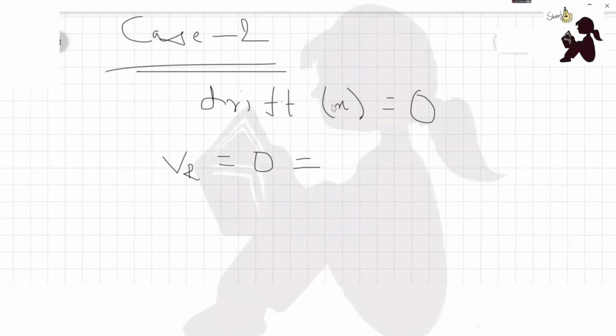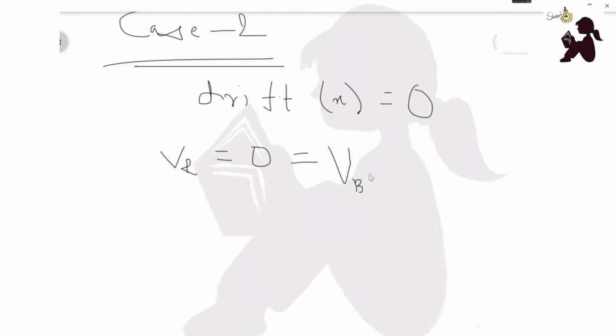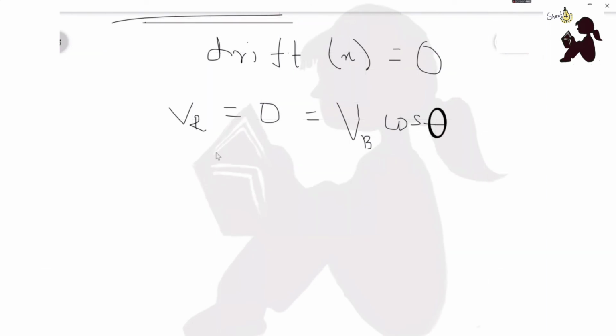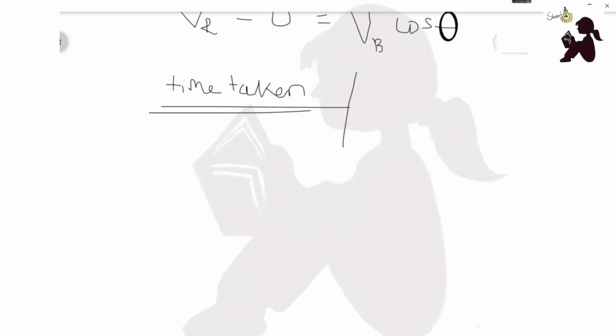So VB cos theta is also equal to 0. Now you will be given in the examination to find the time taken to reach from one end of the river to the other end. So the time taken, T, is again distance divided by velocity.